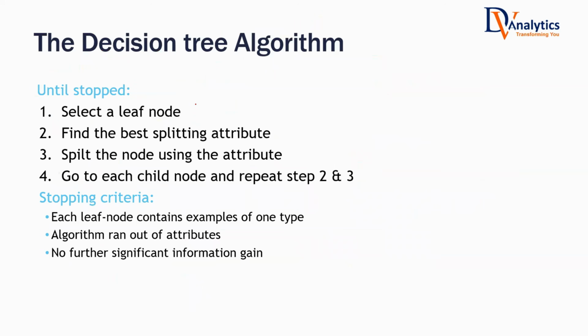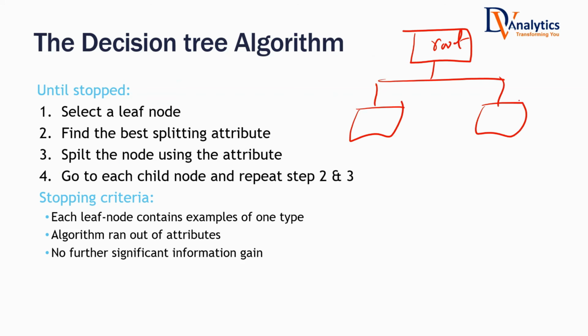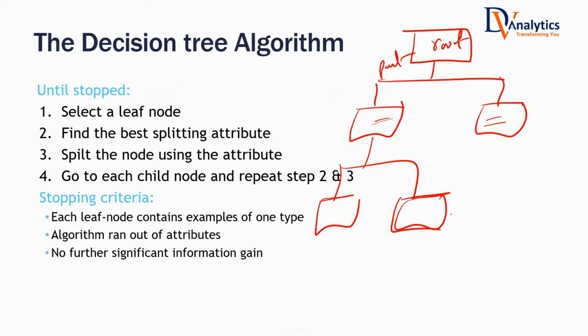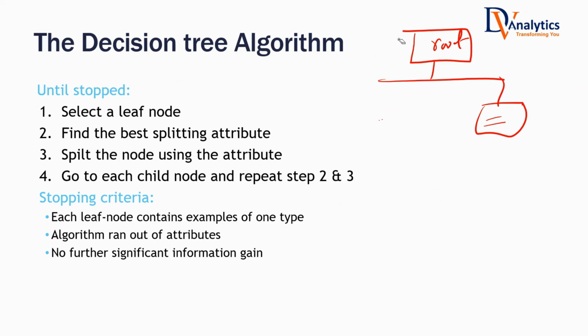Once again, let's recap. What's the decision tree algorithm? This is how it sounds theoretically. But now that we understand how it works, the decision tree algorithm is: select a leaf node. In decision tree terminology, the first node is known as a root node. Then you have two nodes below this. This is also known as a parent node, and the ones below are known as child nodes. If there is nothing below, if this is the last node in this tree, then this will be called a leaf node. So all the terminal nodes are known as leaf nodes.